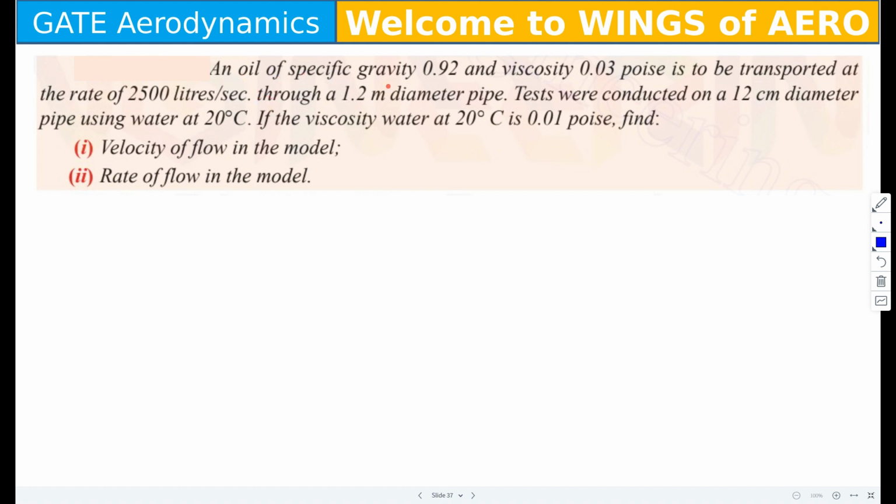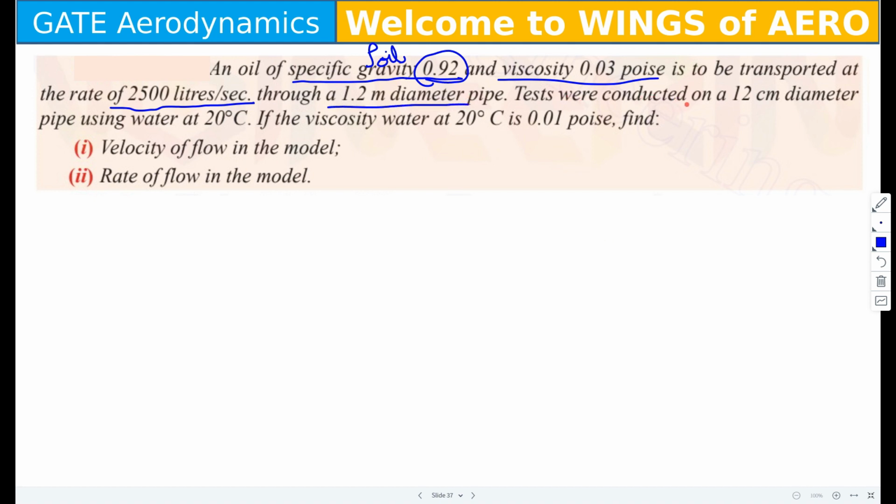An oil of specific gravity, you hope you remember how to convert specific gravity into density of oil, and viscosity given in poise, is to be transported at a rate of 2500 liters per second through a 1.2 meter diameter pipe.